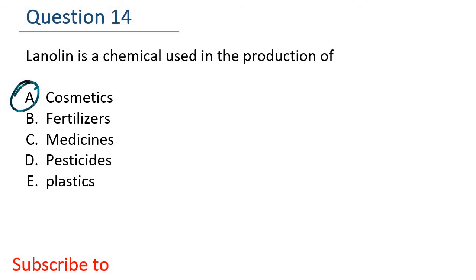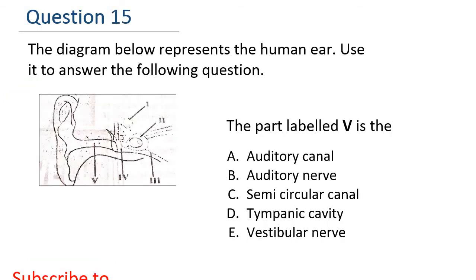Cosmetics. Question 15. The diagram below represents the human ear. Use it to answer the following questions. The part labeled V, that's this part, you can see V here, is the A. Auditory canal, B. Auditory nerve, C. Semicircular canal, D. Tympanic cavity, E. Vestibular nerve. The correct answer is auditory canal, which is A.